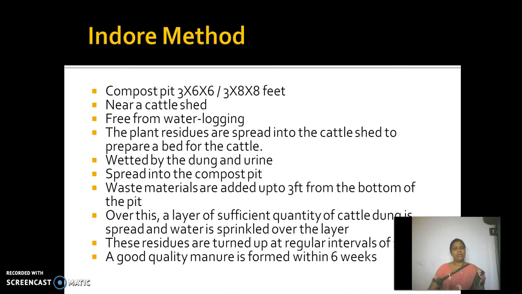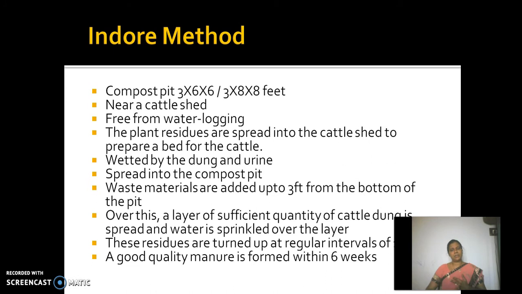and water is sprinkled over the layer. This setup is turned at regular intervals of 15 days. After some 6 weeks, you will get a good quality manure. This is the indoor method. So very simply, we can say that first we have to collect the agricultural waste.